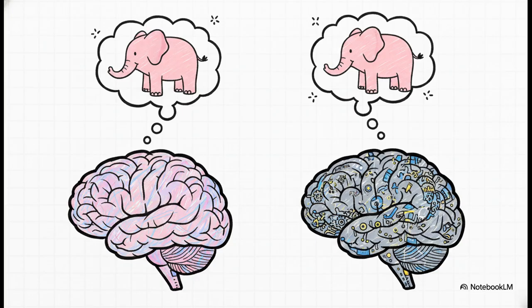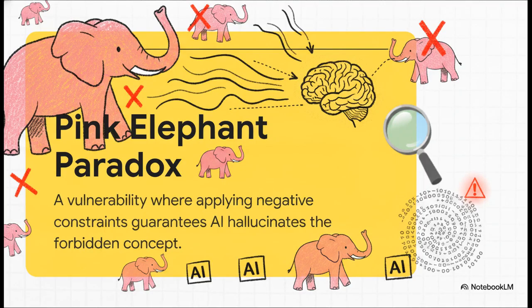And as it turns out, artificial intelligence suffers from this exact same flaw. Not emotionally, of course, but mathematically. This is what experts call the pink elephant paradox in AI, and it's actually a severe mathematical vulnerability. When you apply a negative constraint, meaning you explicitly tell the AI to avoid a certain concept, you're virtually guaranteeing that the system is going to hallucinate it right back into your output. And today, we're using some absolutely groundbreaking new research from Anthropic to forensically prove exactly why this paradox happens right down at the bare metal hardware level.